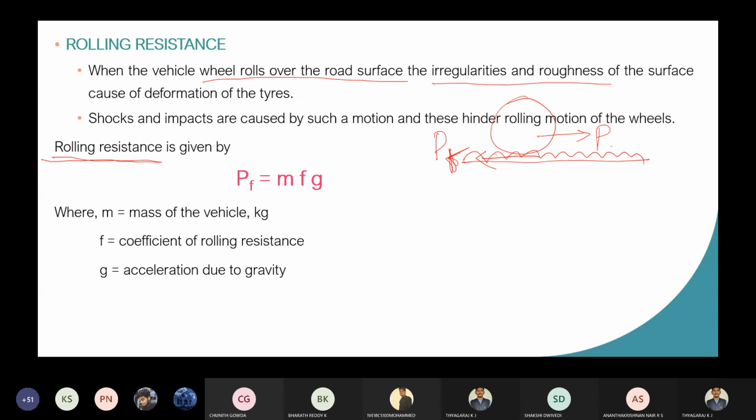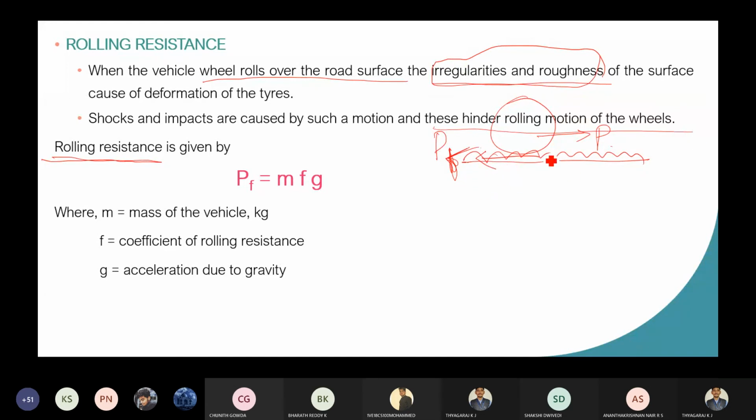That is, whenever the wheels roll over the road surface, the irregularities and roughness of the surface lead to the rolling resistance. Shocks and impacts caused by such motion hinder the rolling motion of the vehicle.